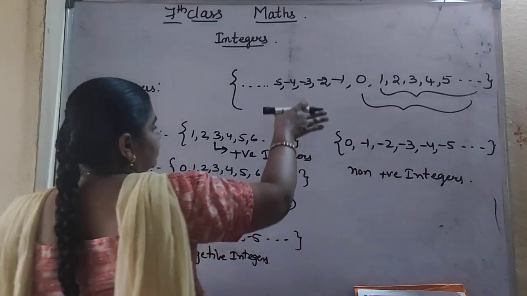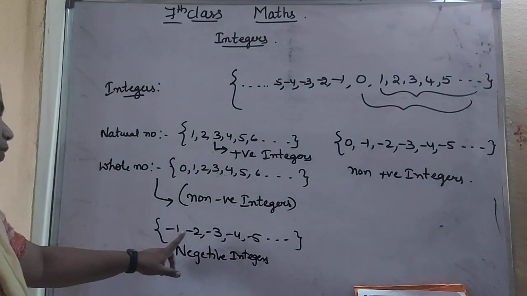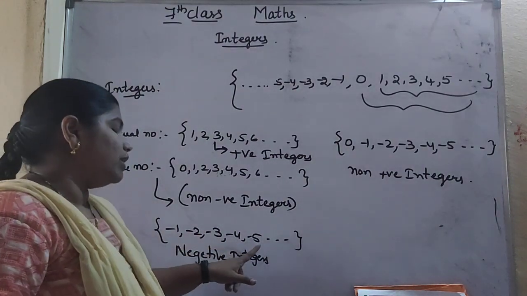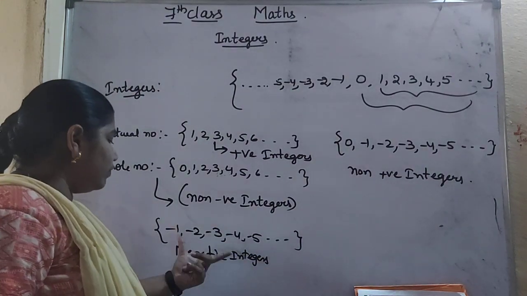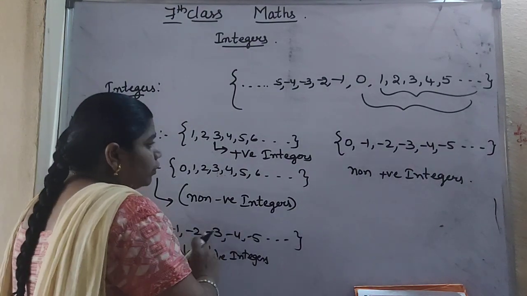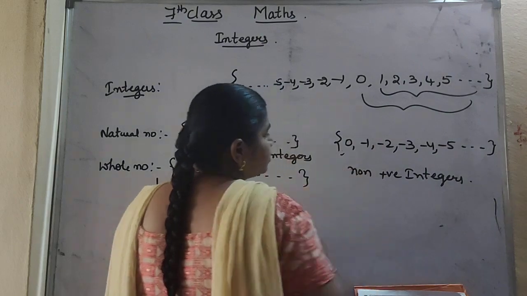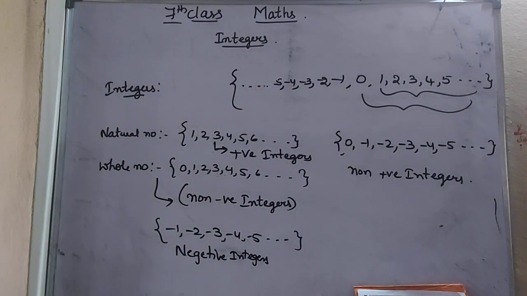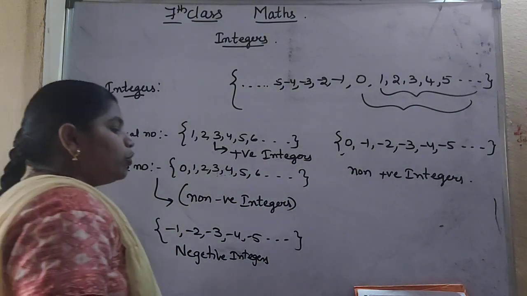Okay, if you take the negative values, that is -1, -2, -3, -4, -5 and so on, this set we call negative integers. If we include 0 with this set, we call it non-positive integers. Okay, so one more important thing.